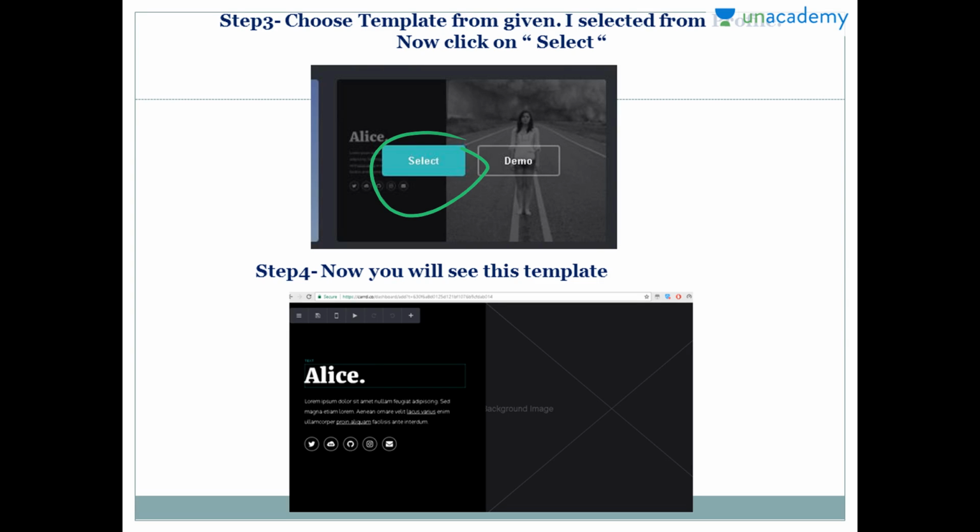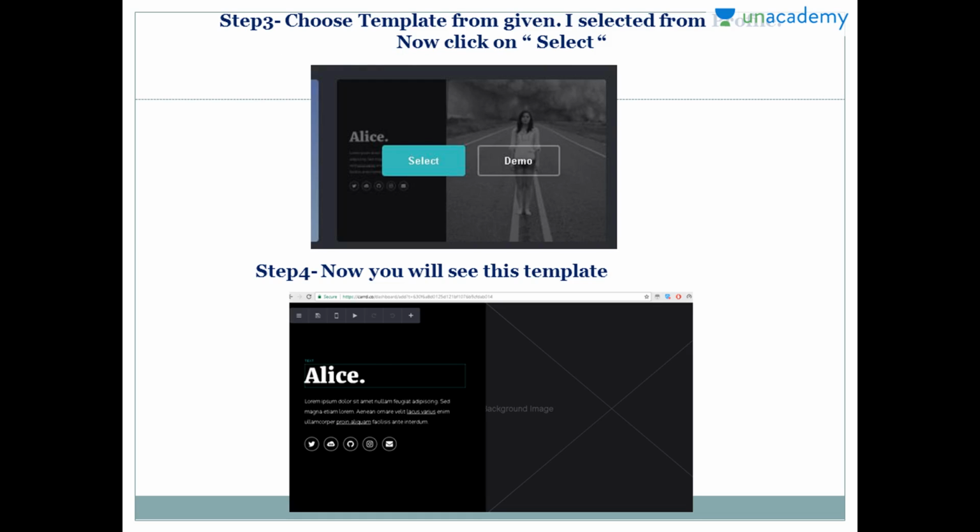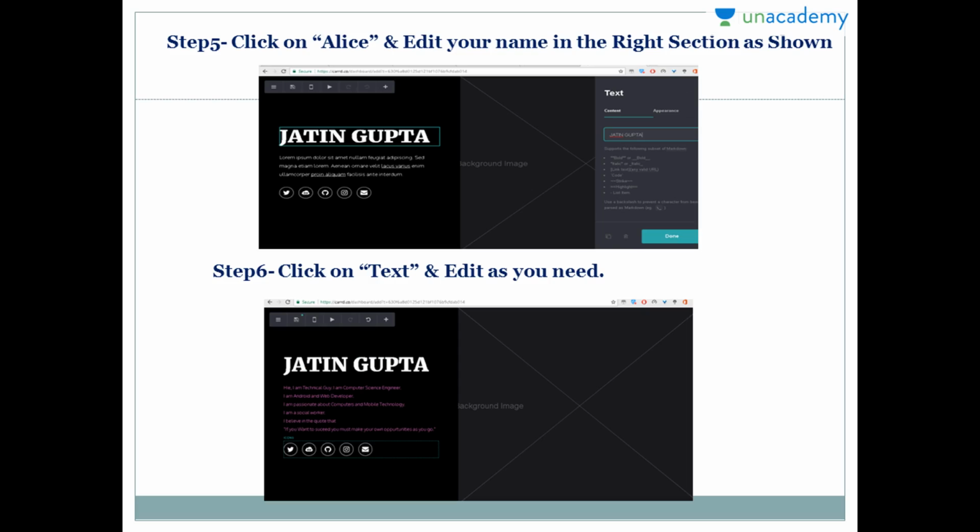Now when you click on select, you will see a screen like this. It is basically our website which consists of our name, a normal background image and the text. Now we need to customize this website according to our requirement in the next steps. So step 5 will be to click on this button that we have seen on Alice. When you double click on Alice, you will see the editable options on the right-hand side where you can write your own name. Like I have written my name as Jatin Gupta, so you can write your own name.